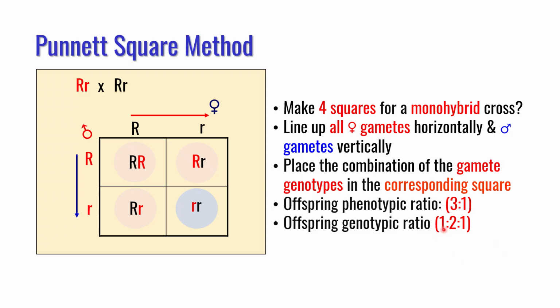So you can see here in monohybrid cross, both the phenotypic and genotypic ratios are the same as reported by Mendel using his laws of probability or mathematical approach. Therefore, once you know how to write gamete genotype and select the appropriate number of squares for the grid, you can easily use this method.